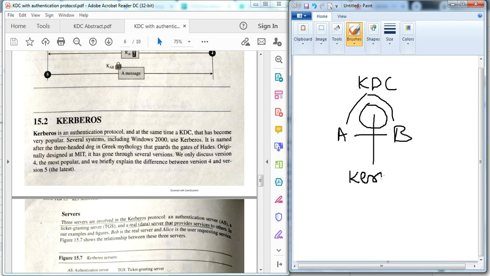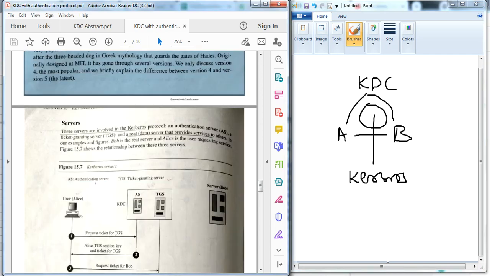Kerberos is an authentication protocol, and at the same time it works with a KDC. It authenticates the message or user. Then how exactly does it work?